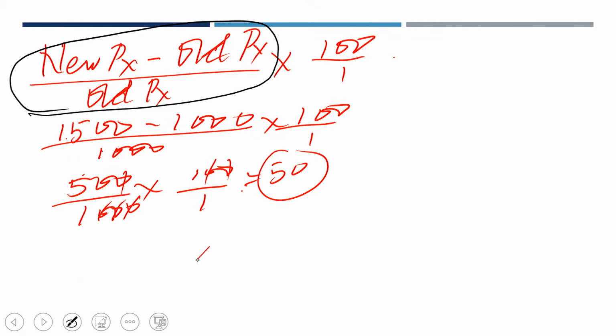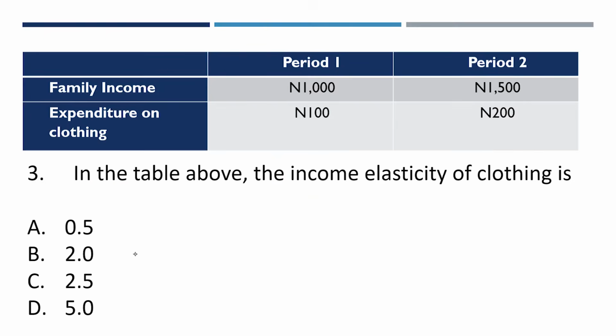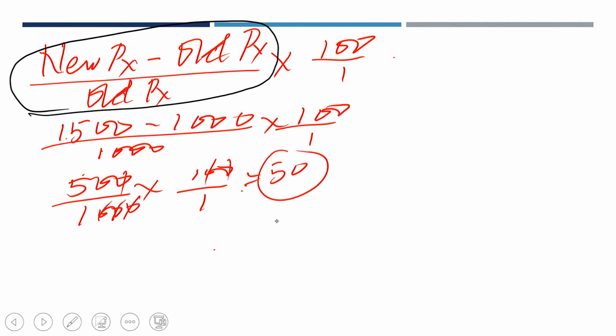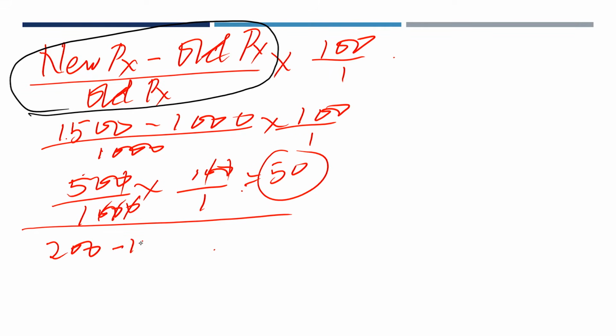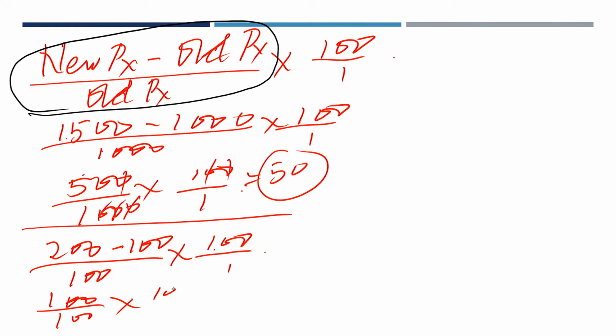Then for the other one: 200 minus 100 over 100 times 100 over 1. You just cancel, and this gives us 100.